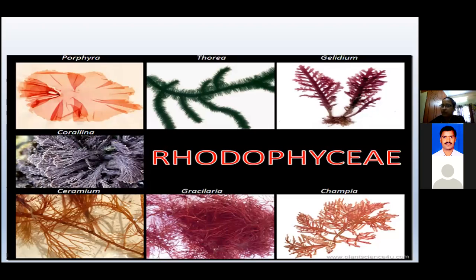Before Polysiphonia, what are the characteristic features of Rhodophyceae? The French scientist identified a total of 11 classes. This is also one class of the Rhodophyceae members. The members belonging to this class are commonly called red algae.